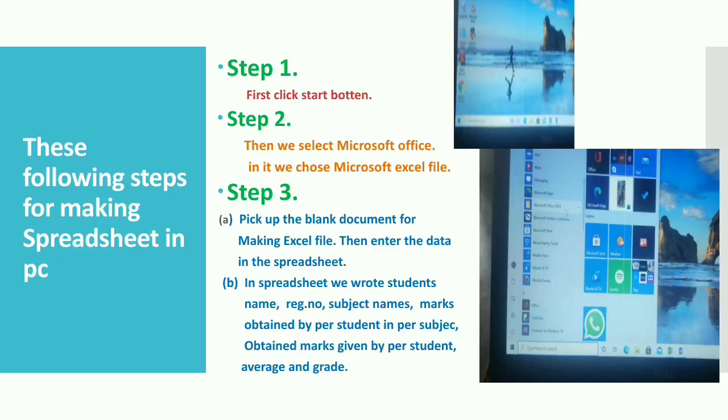In the spreadsheet, we write the student name, registration number, subject name, marks obtained by each student in each subject, total marks given for each student, average and grade.